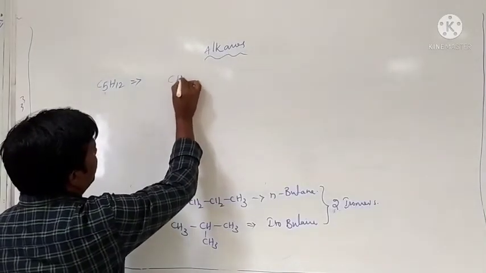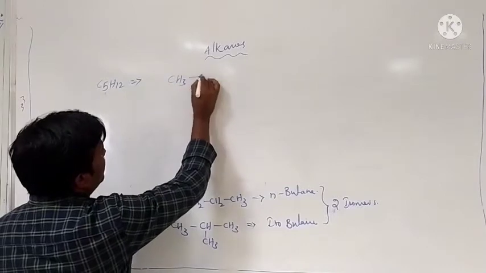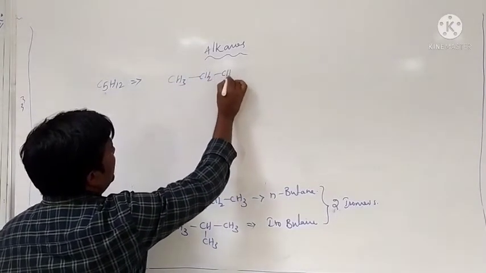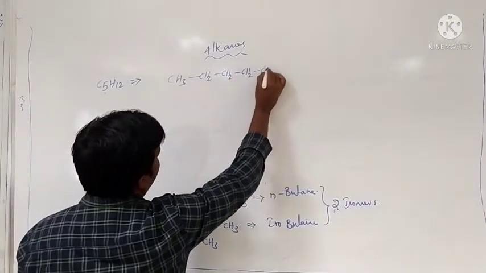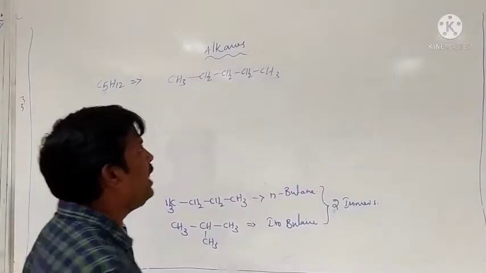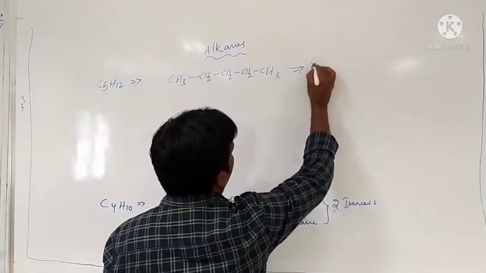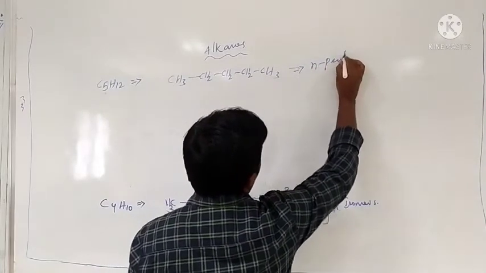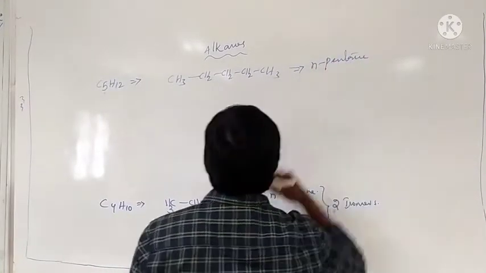Just see the structure: CH3, CH2, CH2, CH2, CH3. All are present in a straight line. There is no branch. That's why the name of the compound is n-pentane.